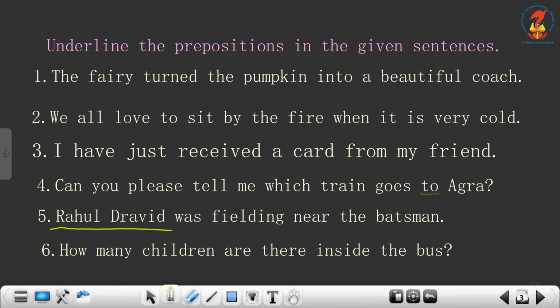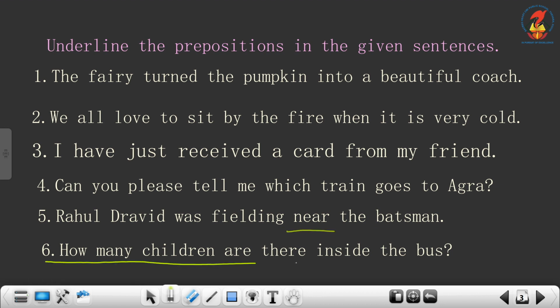Fifth one. Rahul Dravid was fielding near the batsman. The nouns are Rahul Dravid and the batsman. So where is Rahul Dravid? Near the batsman. The word near helps us to understand where the noun is. Therefore, the word near is the preposition in this sentence.